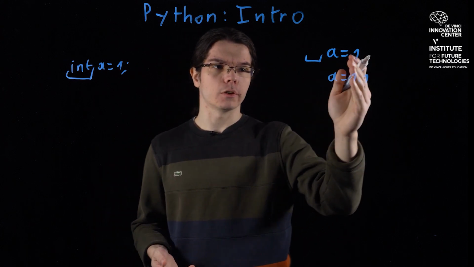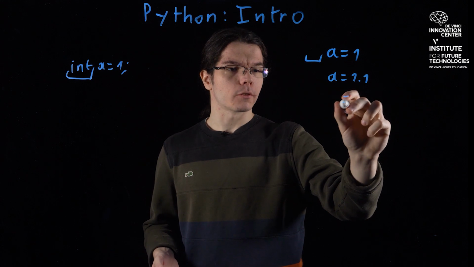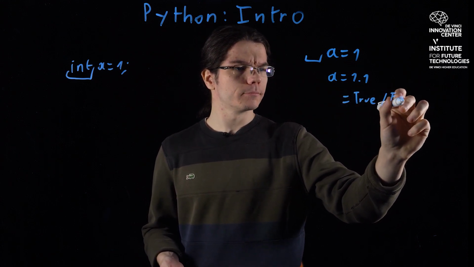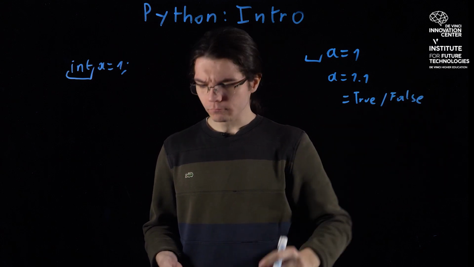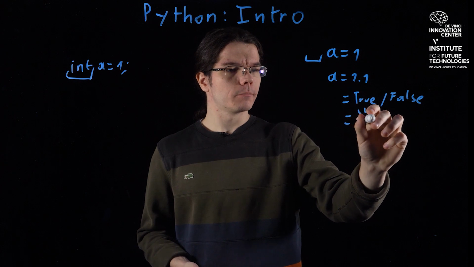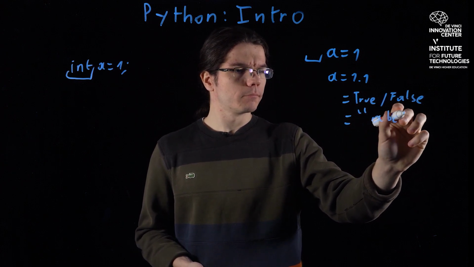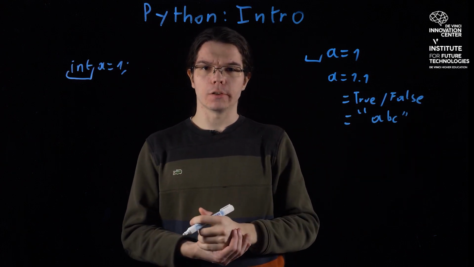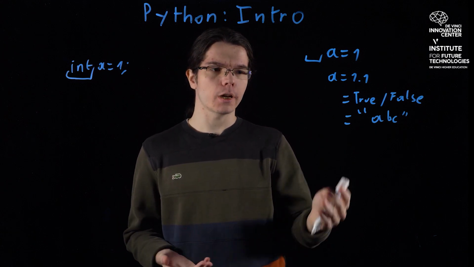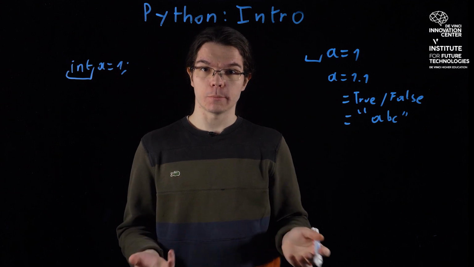There are kind of a lot of different types in Python. The main types we're going to see are, of course, integers and floating point, but Python also takes booleans, so true and false. And it also takes strings, which are natively implemented. Whereas in C, strings were a bit complicated to handle because they were more like a characters array, in Python they are automatically implemented.